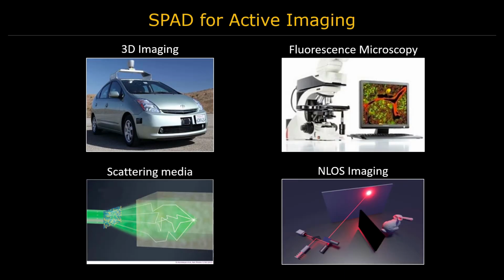Single photon avalanche diodes, or SPADs, are an emerging sensor technology capable of detecting individual photons and recording their arrival times with high timing precision. Due to these abilities, SPADs are now used for a wide range of active transient imaging applications, including LiDAR, fluorescence microscopy, imaging scattering media, and non-line-of-sight imaging.